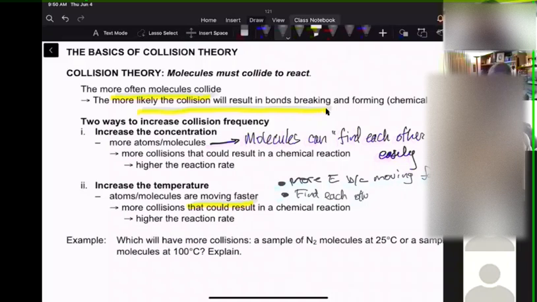Okay, so which will have more collisions? N2 at 25 degrees or N2 at 100 degrees? 100. Yeah.